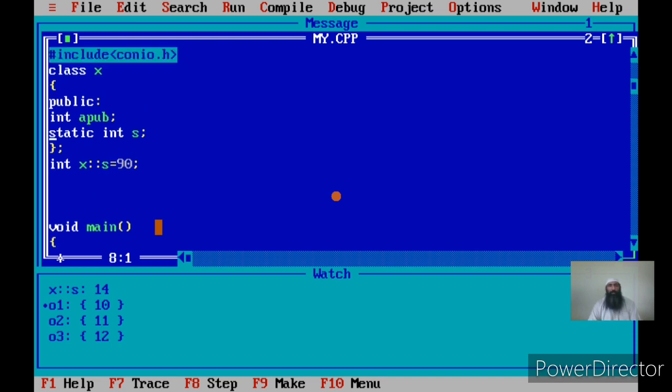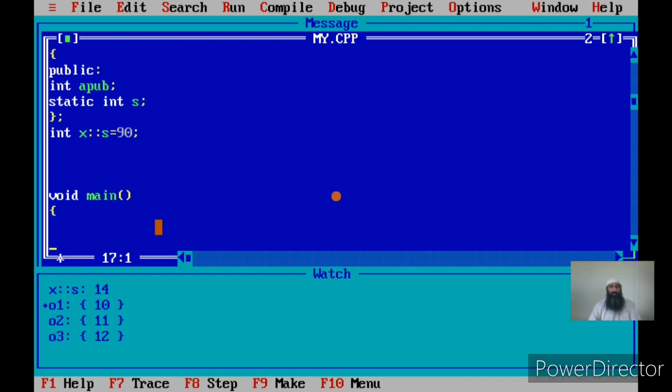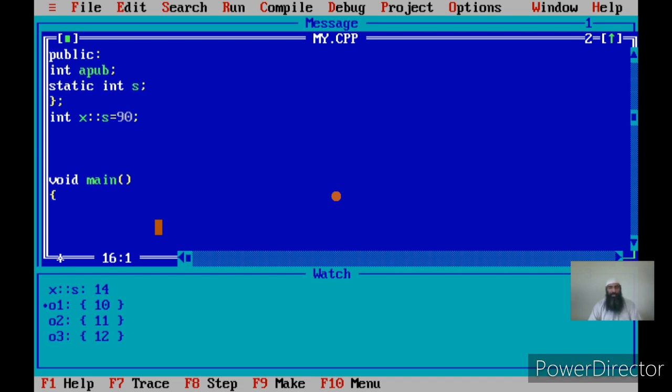Now, as I told you, unless we create an object, the memory for the data members is not allocated. But this is not true of the static members. For static members, we can access them even before the objects are created. So suppose I say cin, but for that it should be a public member. Cin x of, I use a scope resolution operator to specify x. I have not created an object, I am simply accessing s with a class name.